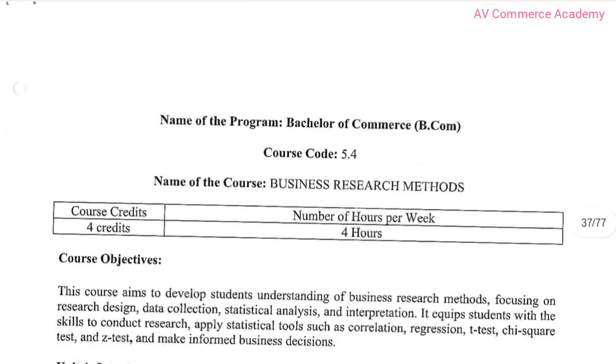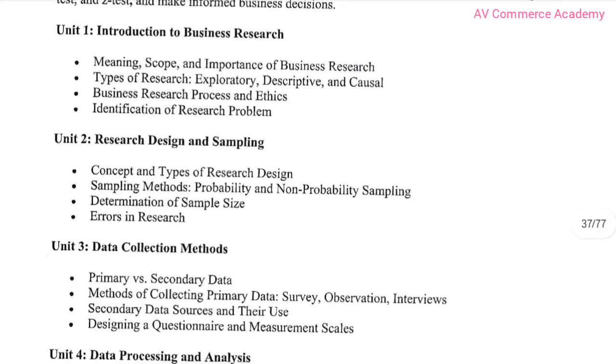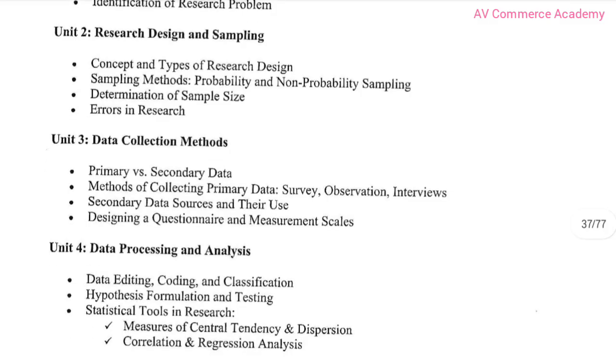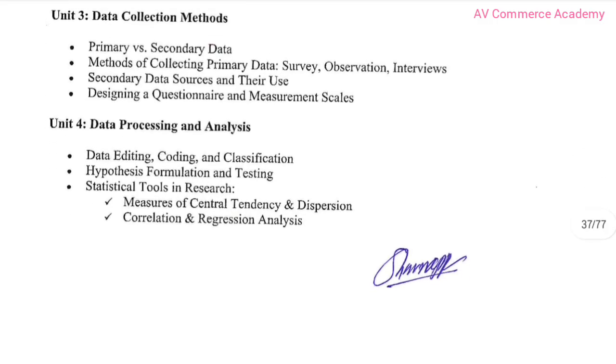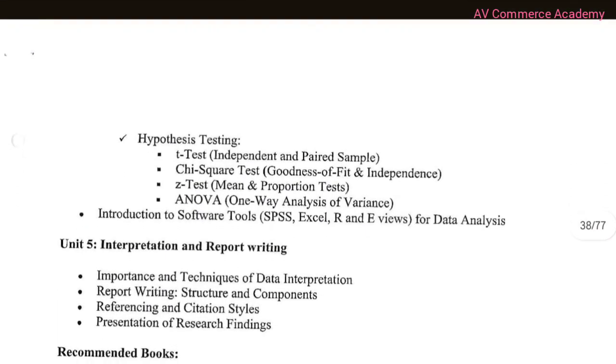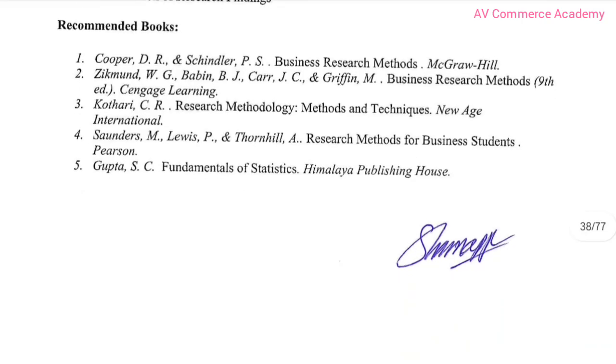Next subject is Business Research Methods. First unit is Introduction to Business Research, second unit is Research Design and Sampling, third unit is Data Collection Methods, fourth unit is Data Processing and Analysis, and the fifth, last chapter is Interpretation and Report Writing. Here are the reference books.